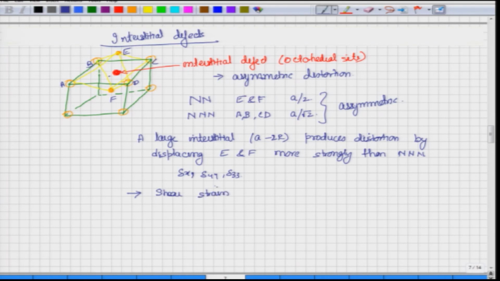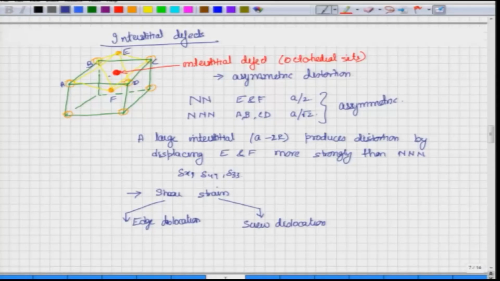And now if it is a shear strain, then it means it can interact with edge dislocation, and it can also interact with screw dislocation. Earlier we saw that screw dislocations do not have a pressure term or hydrostatic term, and therefore they were not able to interact with the substitutional.